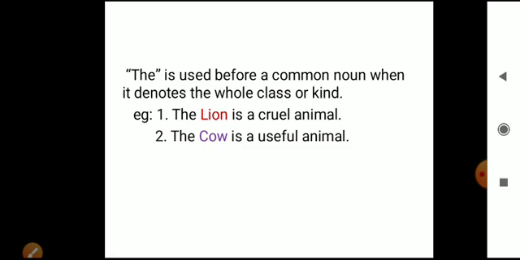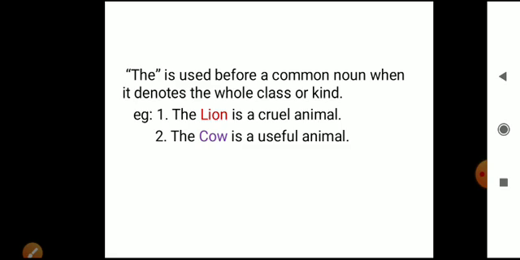The is used before a common noun when it denotes the whole class or kind. Okay, a common noun. You know what is the difference between common and proper noun? I feel you all remember the difference, as we have dealt with it in first semester, noun and kinds of nouns. So the is used before a common noun when it denotes the whole class or kind.